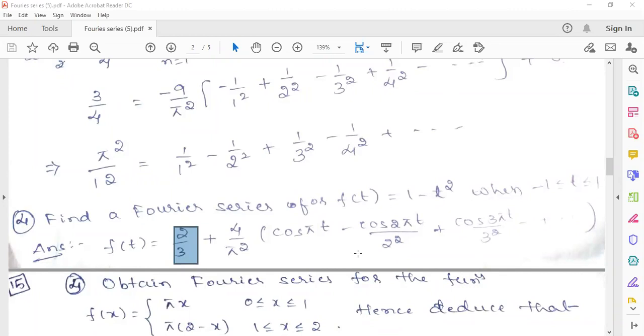Tejas B. Mukesh. Are you getting it? Tejas, am I audible? Yes. Are you understanding the solution? Are you getting the solution? Gopichand?